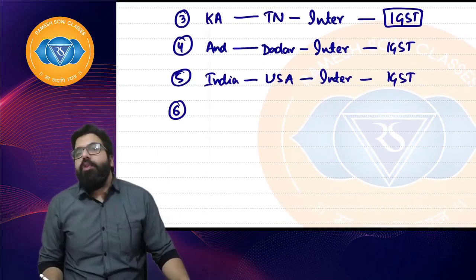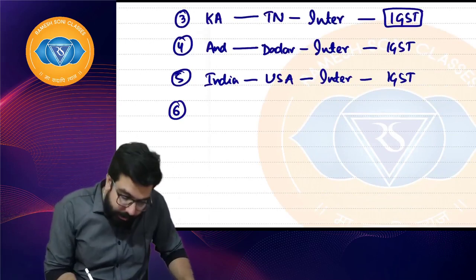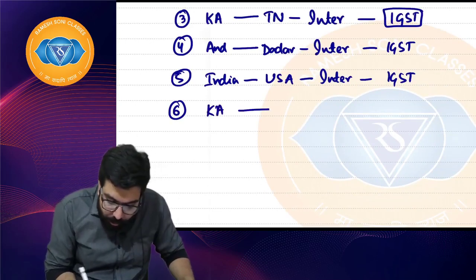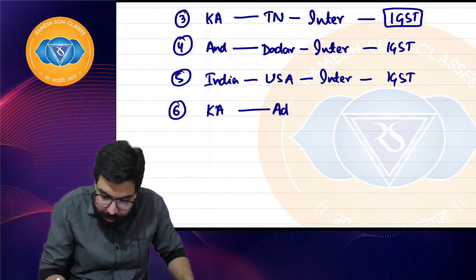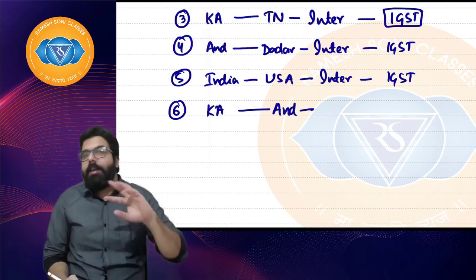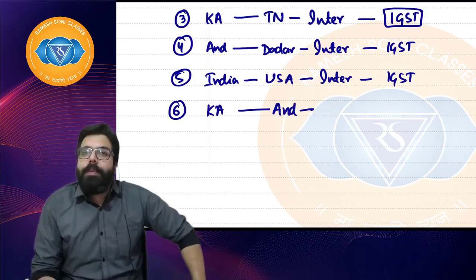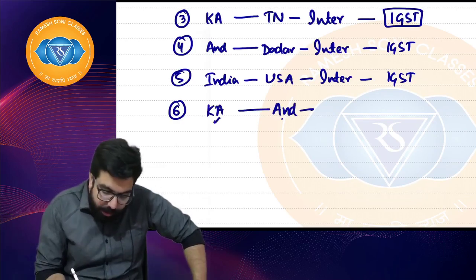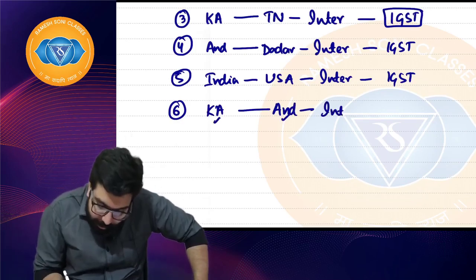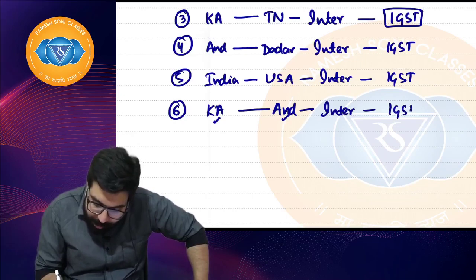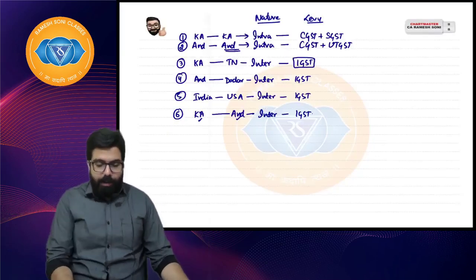Sir, supposing goods are sold from one state to one UT. Goods are sold from Karnataka to Andaman. You tell me, Karnataka to Andaman, intra or inter? One state to another UT. Sir, it is inter, and in the case of inter, always IGST shall be levied. I hope everyone is clear.